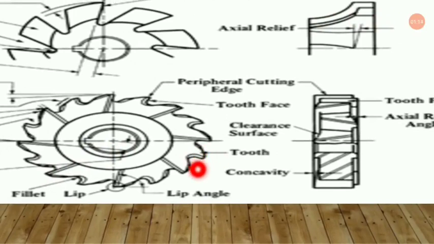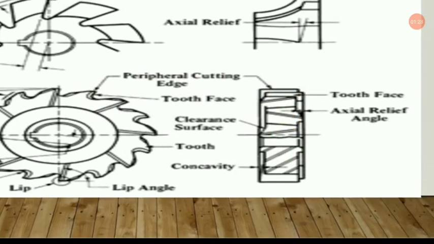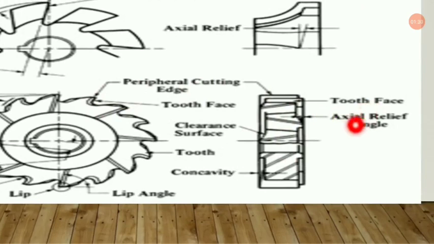This is the tooth, this is the lip angle, and this is the lip I already told you. This is the tooth face, and now this is the diagram for the peripheral cutting edge, in a side view. Now this is the tooth face, and this is the axial relief. Here is the axial relief, this is the clearance surface, and the concavity is shown over here.